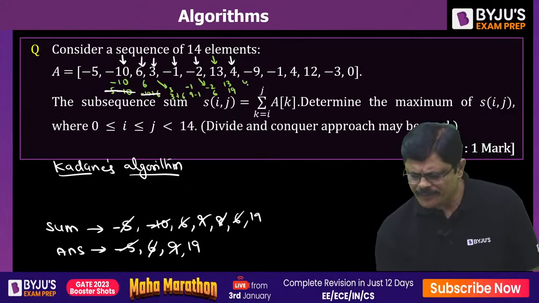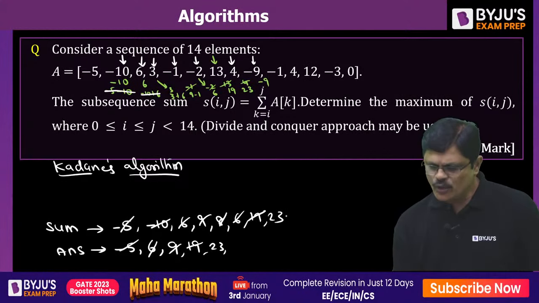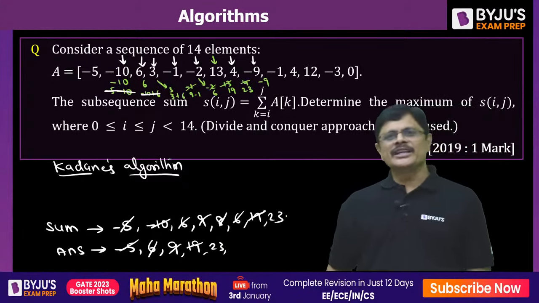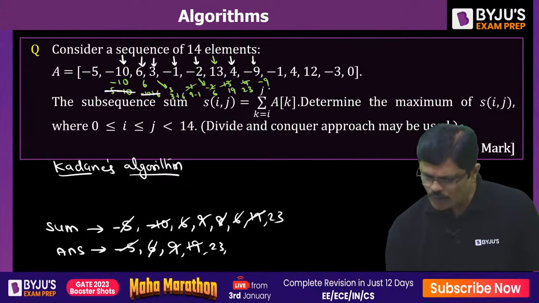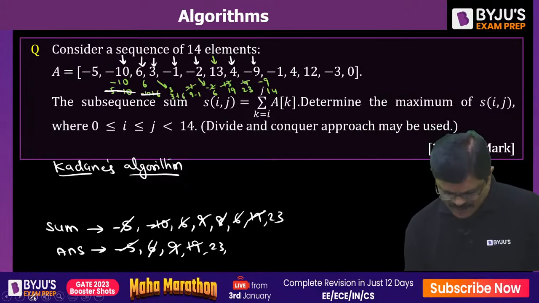The next one, -9. And this value is 23 minus 9. 23 minus 9 is how much, sir? 14. Correct? So 14 and -9, which one is larger? Obviously 14 is larger, so 14 is updated. But 14 is not larger than 23. This is not updated, my dear friends.